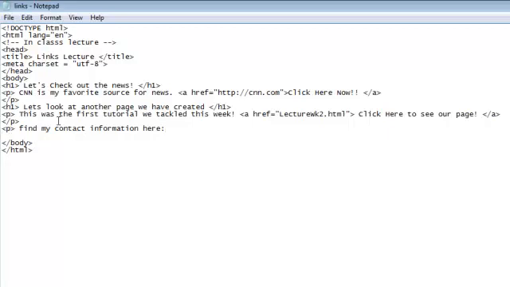And I'm going to put my name. And I'm going to put another line and type email. Here's where I want to create a link that they can use to email me. So to do this, we use the href again.